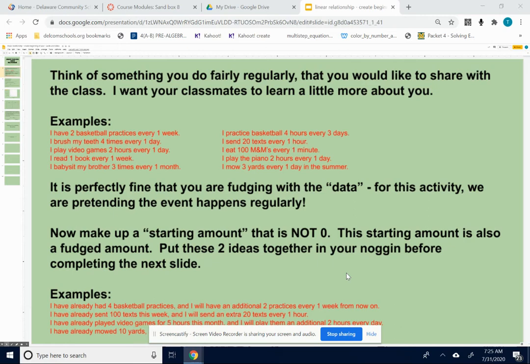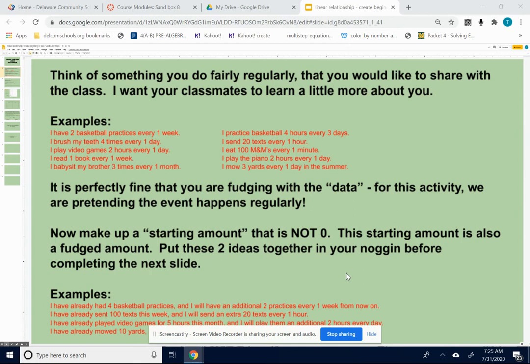Now after you do that, make up a starting amount. Come up with an amount that is not 0. If the starting amount is 0, it's proportional, which is still a linear relationship, but I want to try to get away from the proportional ones. So try to get a different starting amount, and then put your 2 ideas together.